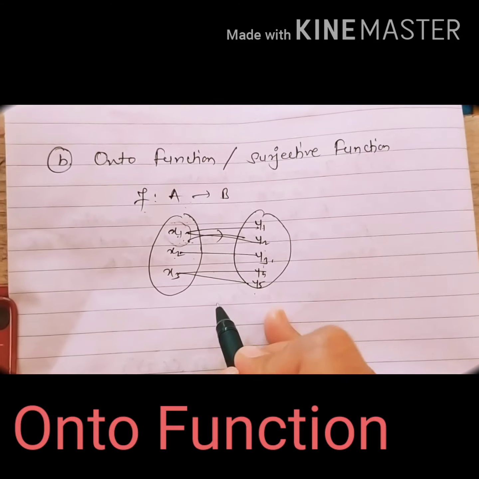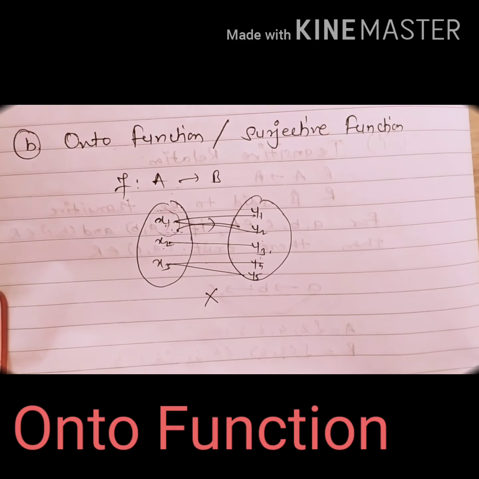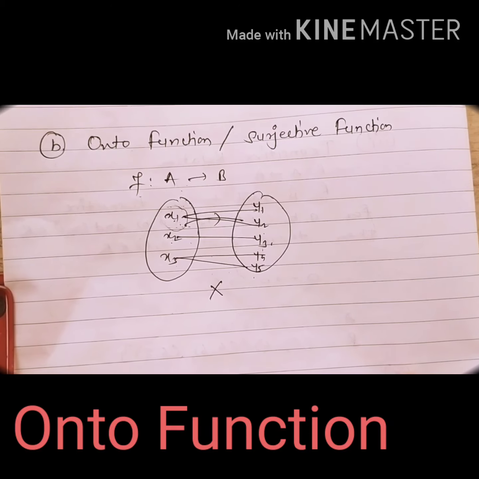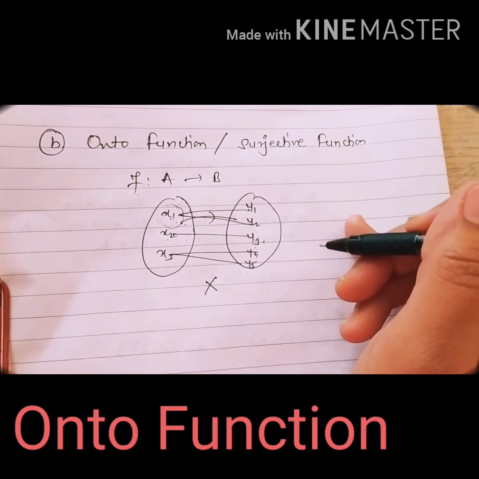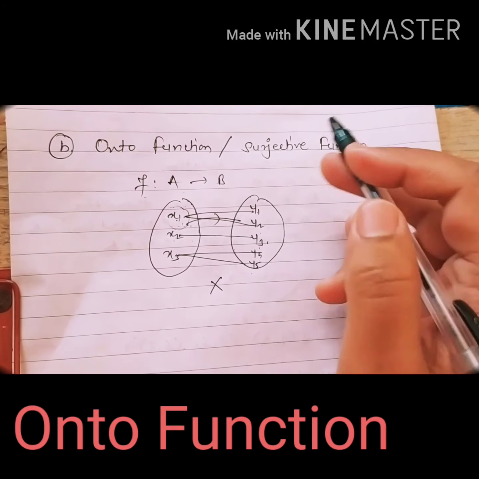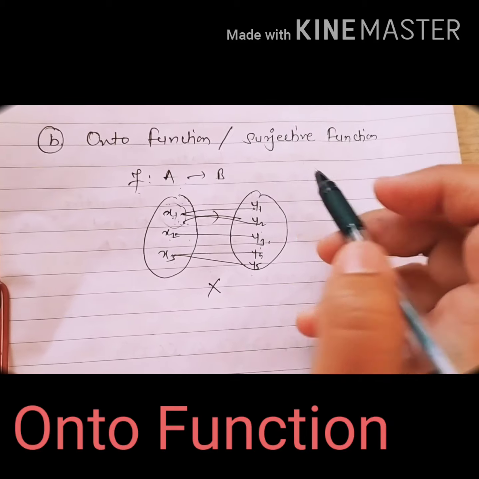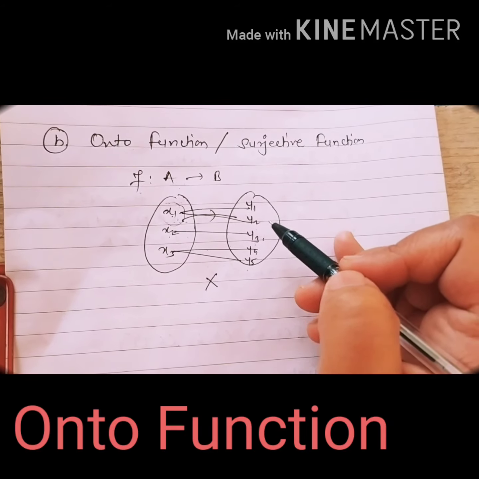So this is not a function. Getting? So you should know which one is a function and which one is not. So whenever the question comes, is it a one-one or onto function, you have to see first whether it is a function, then we'll think about one-one and onto.